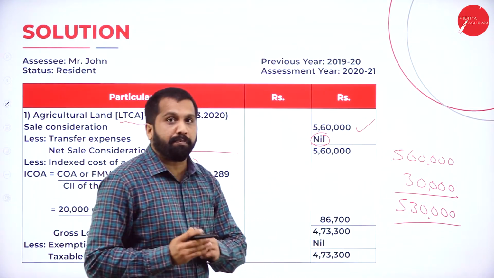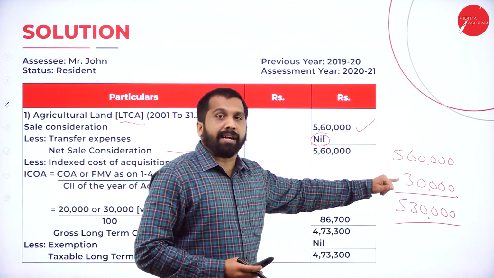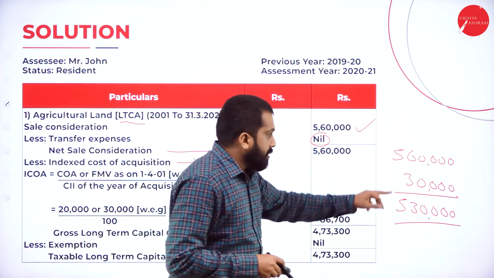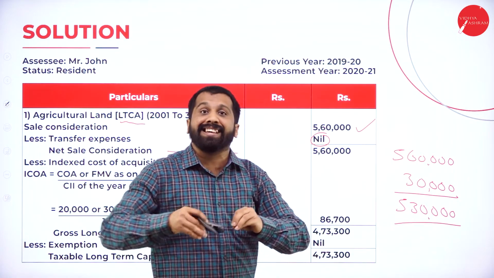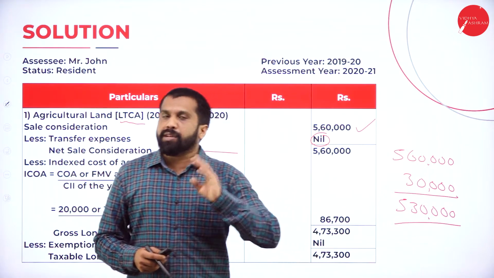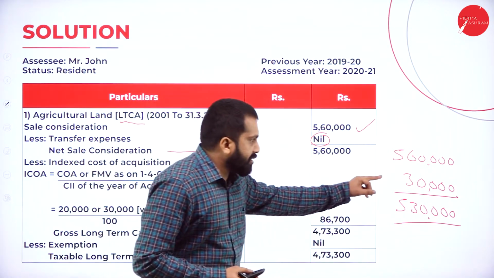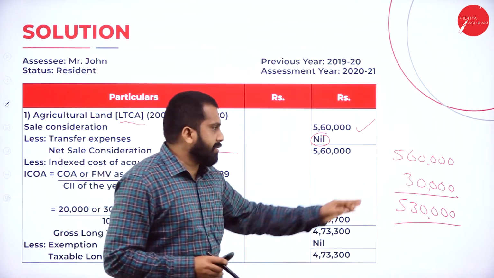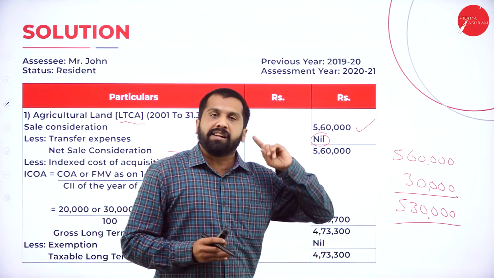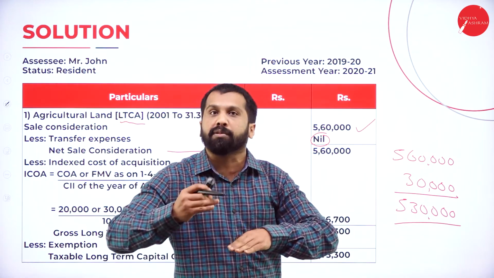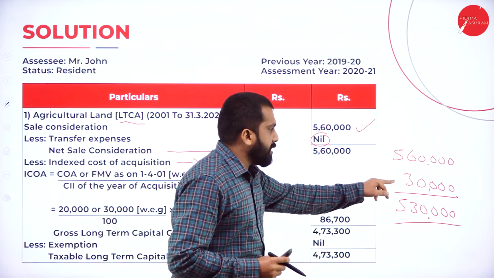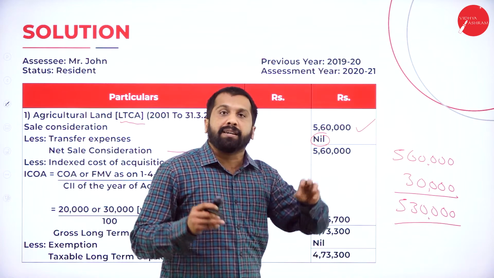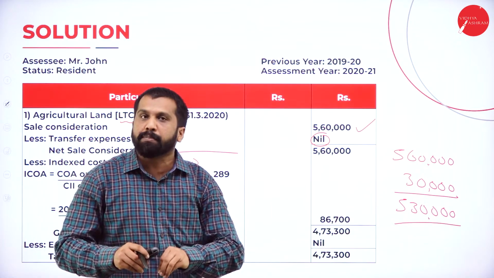But the government has given you permission. In 2001, the value was 30. But if you come to the current market value, your 30,000 money value will increase. In 2001, the 30,000 you spent was a huge amount for you. Now you may feel that 30,000 is a small amount, but 20 years back, that 30,000 was a huge amount. Similarly, the government will give indexation value. The 30,000 from 20 years back, what is the price now?